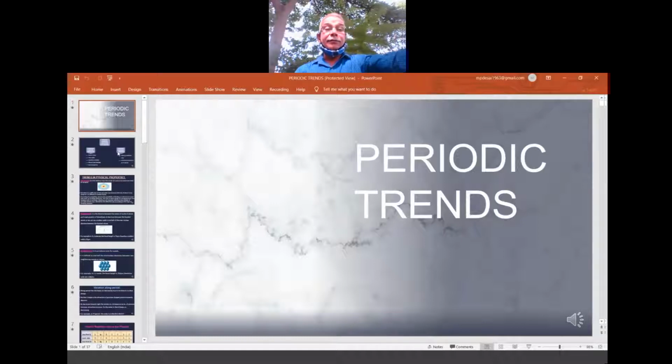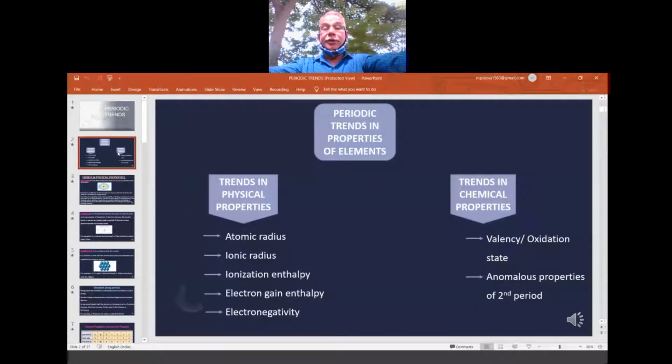Please see this chart: periodic trends in properties of elements. Totally, we have to see two trends: trends in physical properties, then trends in chemical properties. What is meant by a physical property? A property which is explained just by seeing the outside appearance.